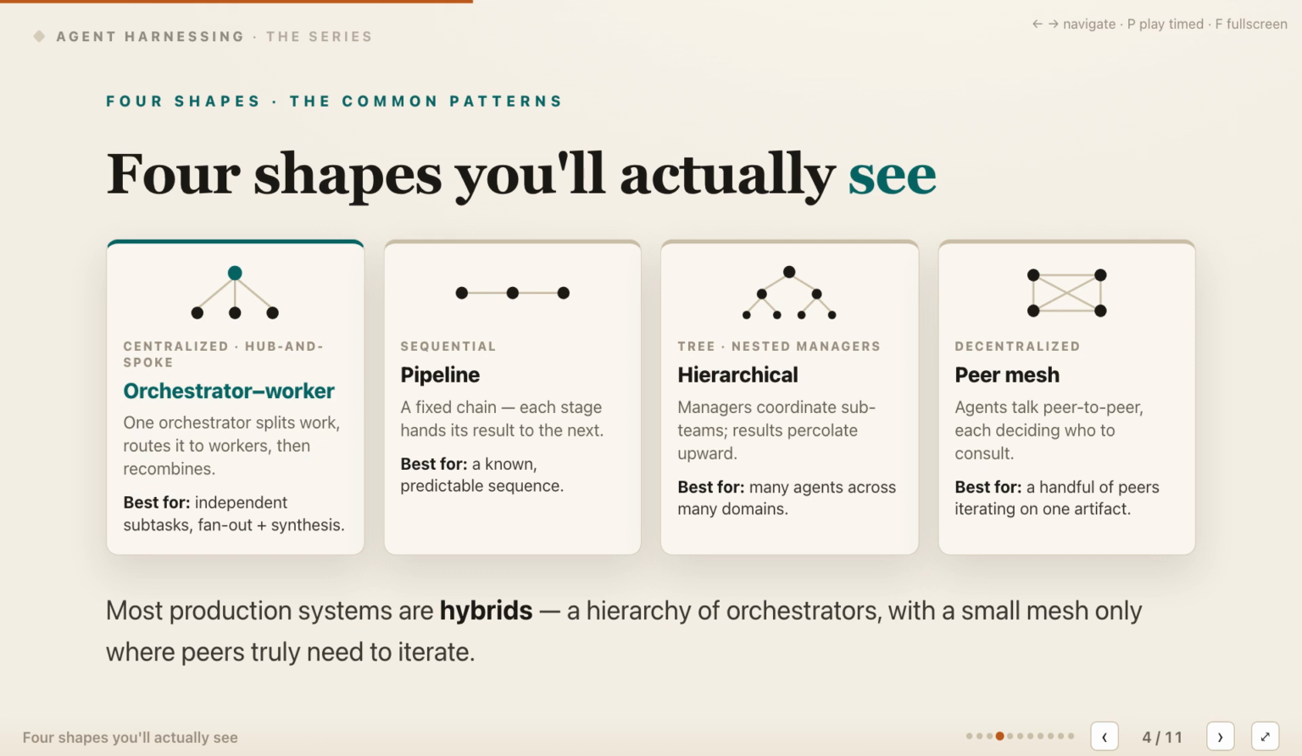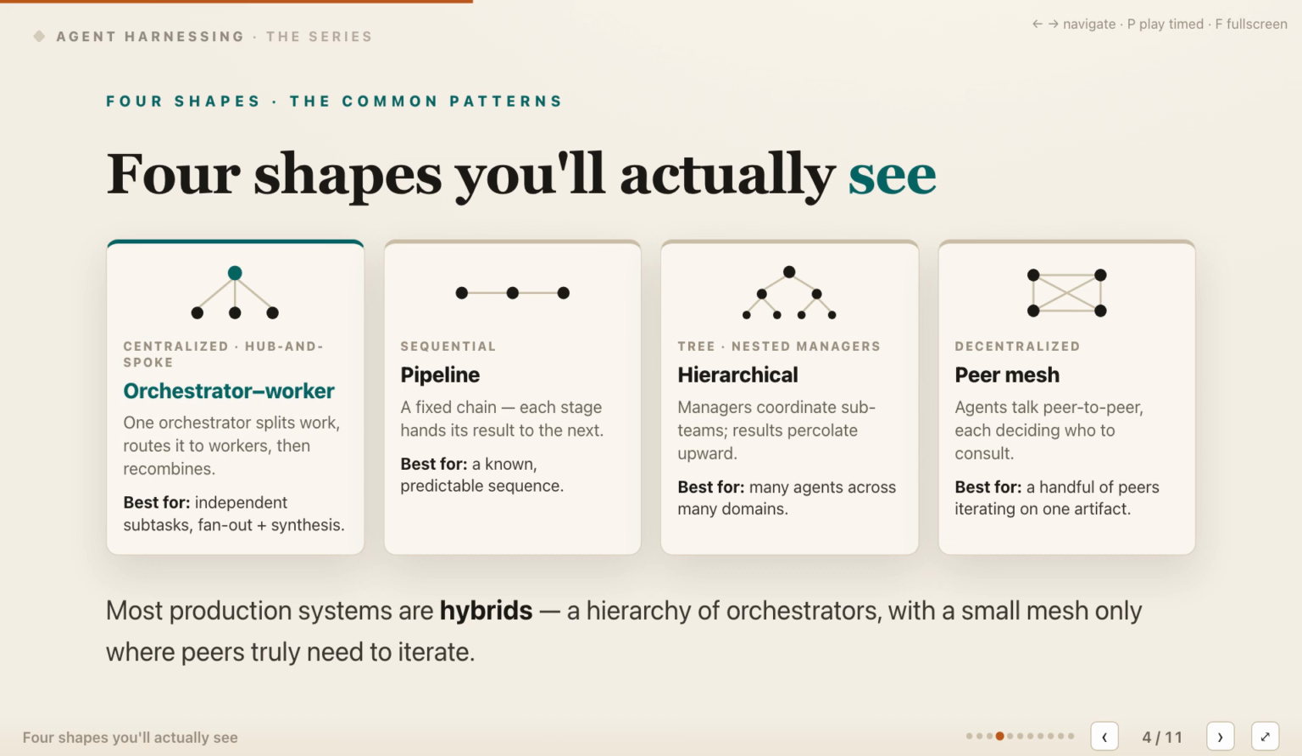4 shapes appear repeatedly in real systems, and each makes a different coordination pattern easier. In an orchestrator worker topology, one orchestrator splits work, routes scoped tasks to workers, and recombines their results. It fits independent subtasks that can fan out and then return for synthesis. A pipeline uses a fixed sequence where each stage passes its result to the next stage. That works when the workflow is known and predictable.